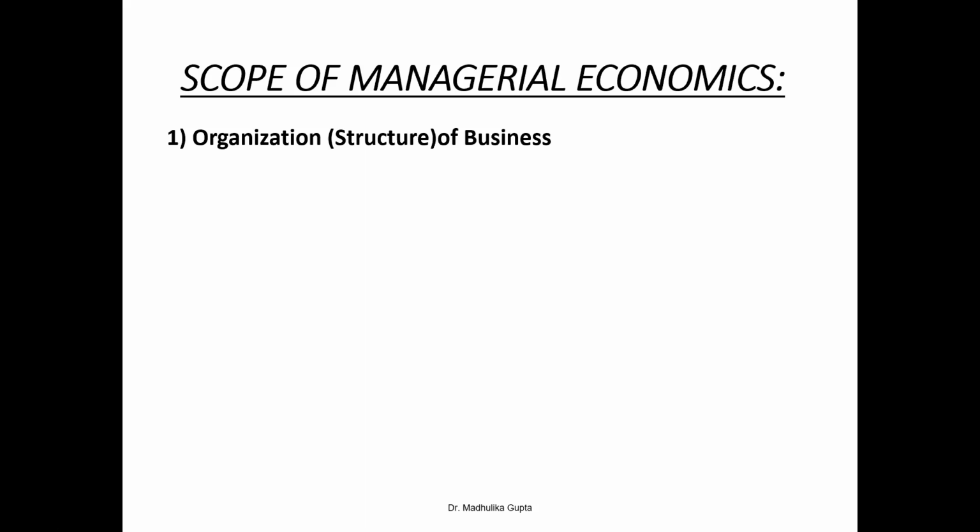Now, the second scope is demand analysis and forecasting. It analyzes carefully and systematically the various types of demand, which enable the managers to arrive at a reasonable estimate of demand for a product. Look, you have to know your demand forecasting, then only you decide your production, right? So it's a very important part of any business decision, and a very crucial part of managerial economics. So it takes into account such concepts as income elasticity, cross elasticity. We'll be studying these concepts of managerial economics in the next unit.